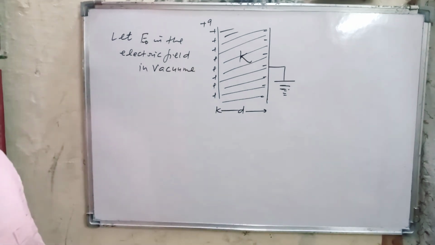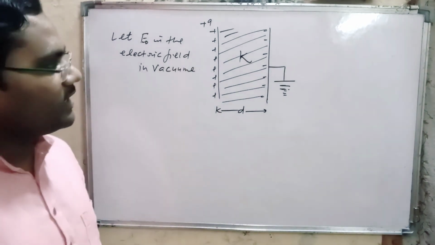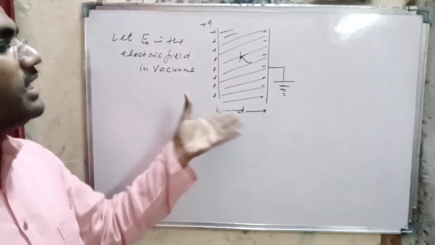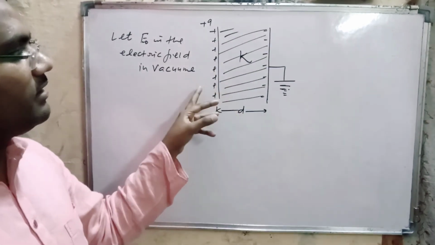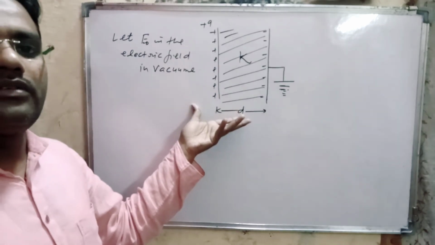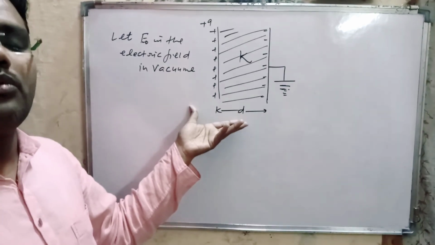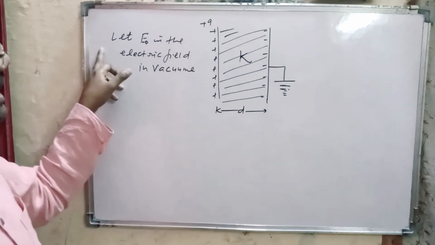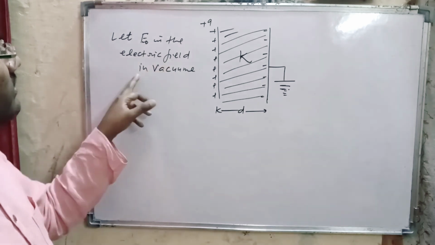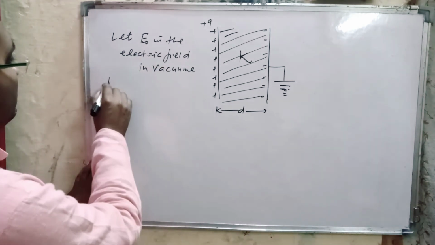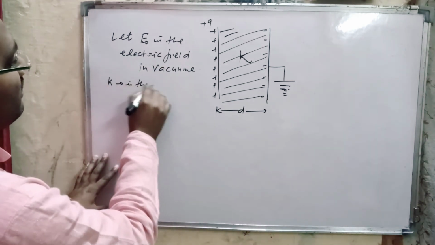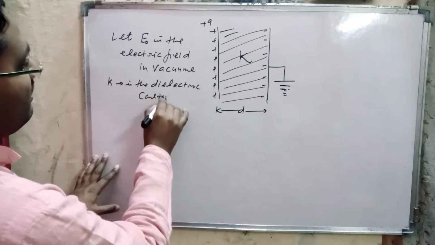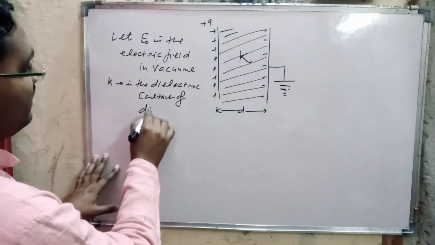Actually here we derive an expression for the capacitance of a parallel plate capacitor when there is a dielectric filled between the plates, and compare it with the capacitance when there is free space between the plates. Now here let E naught be the electric field in vacuum and K the dielectric constant of the dielectric.